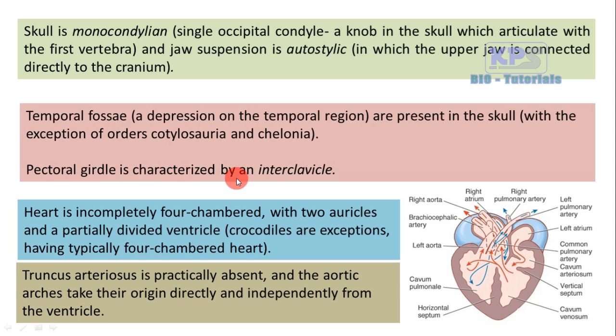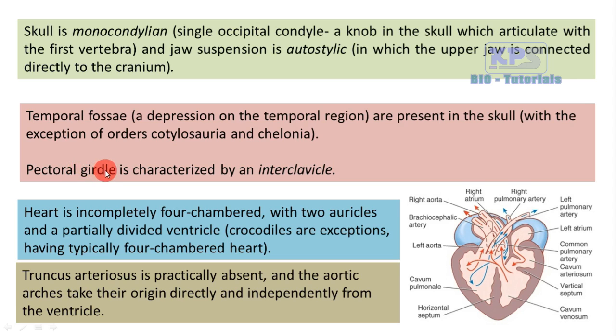Then their pectoral girdle is characterized by an interclavicle. This is another feature of reptiles. Pectoral girdle. You know what a girdle is? A girdle is a part of the skeletal system which connects the axial skeleton with the appendicular skeleton.